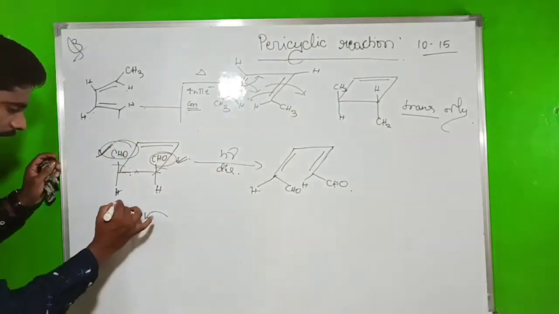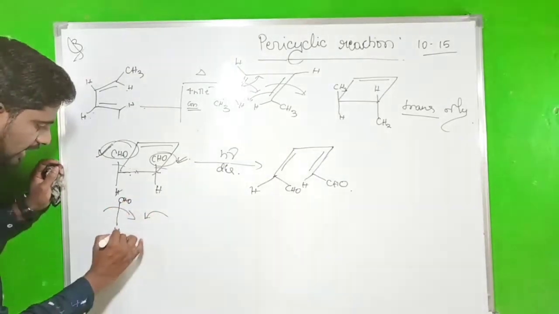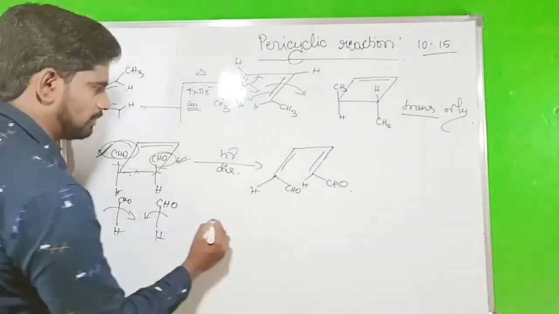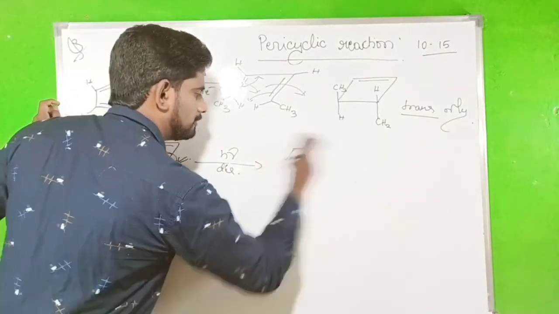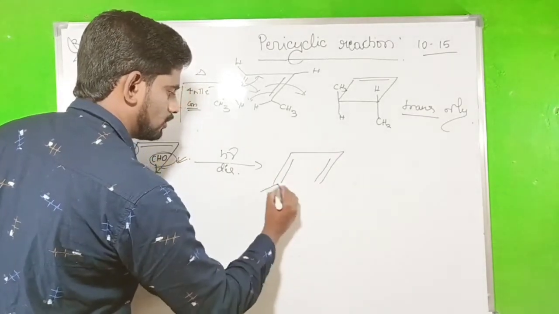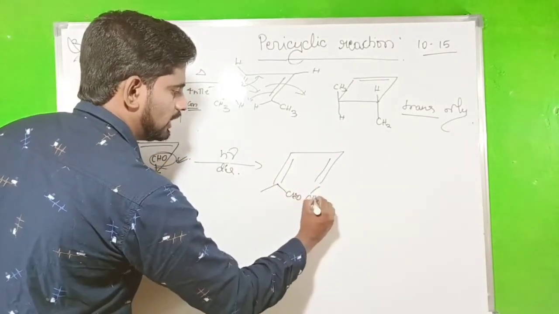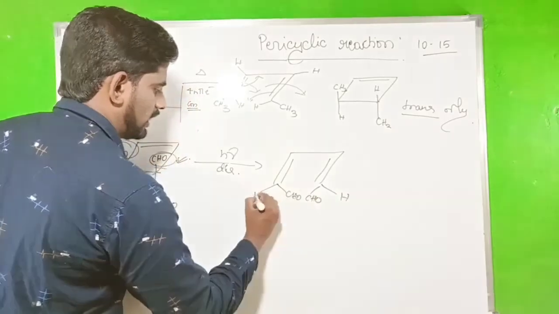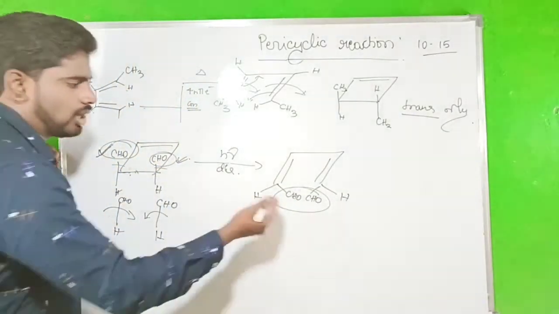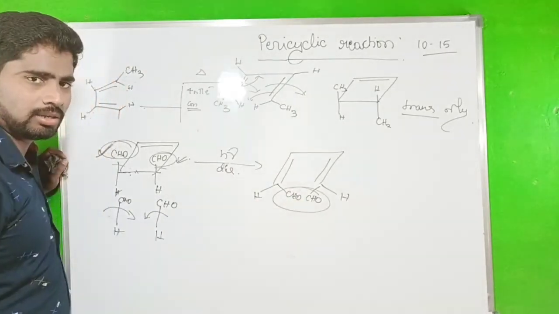So at that time what happens? CHO, H, CHO. So interior in photochemical condition, what happens? CHO, CHO, H, H. So this won't create the steric hindrance problem. It is a secondary orbital interaction. We say it is a secondary orbital interaction.